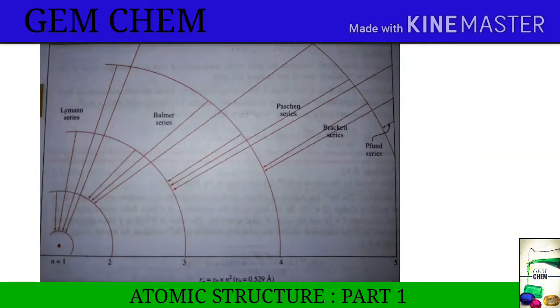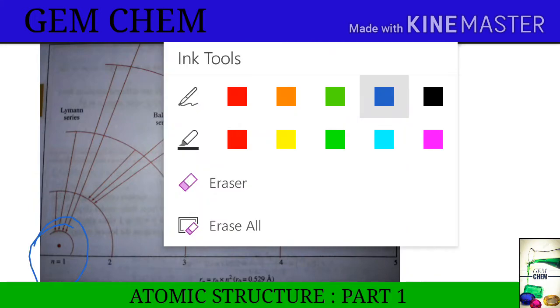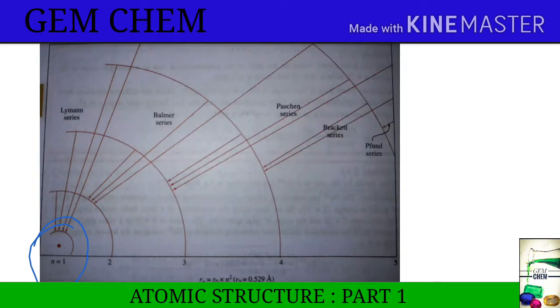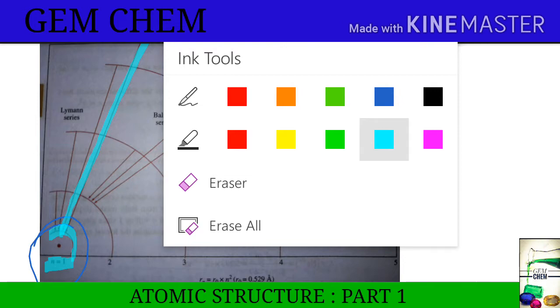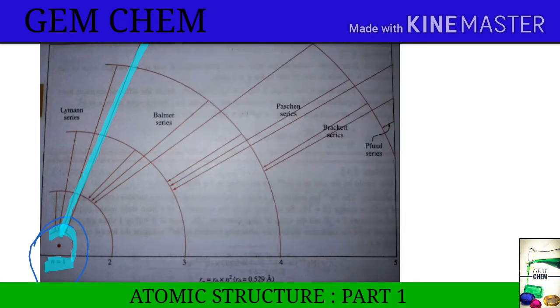Now let us see how the series are given. When electrons are emitted from the higher shells and go to the first shell, we observe that this is the Lyman series because it is coming to n equal to 1, right? Next we come to the Balmer series. When n equal to 2, then it is the Balmer series. So coming from n equal to 3, or coming from n equal to 4, or coming from n equal to 5, this goes on, right?